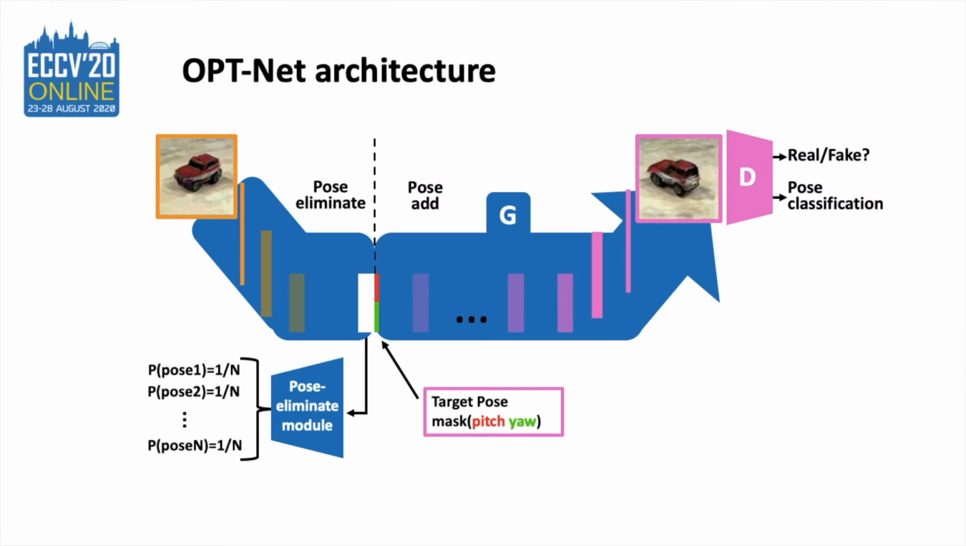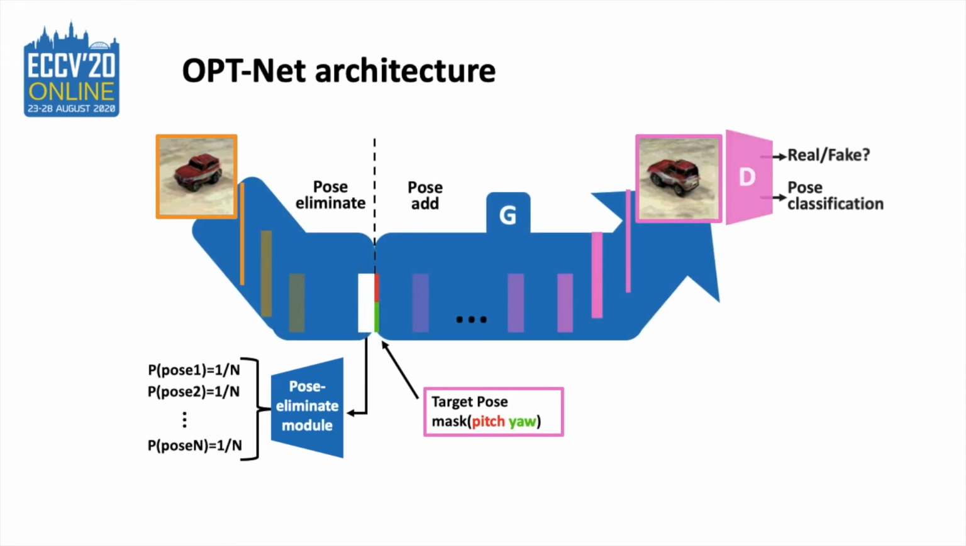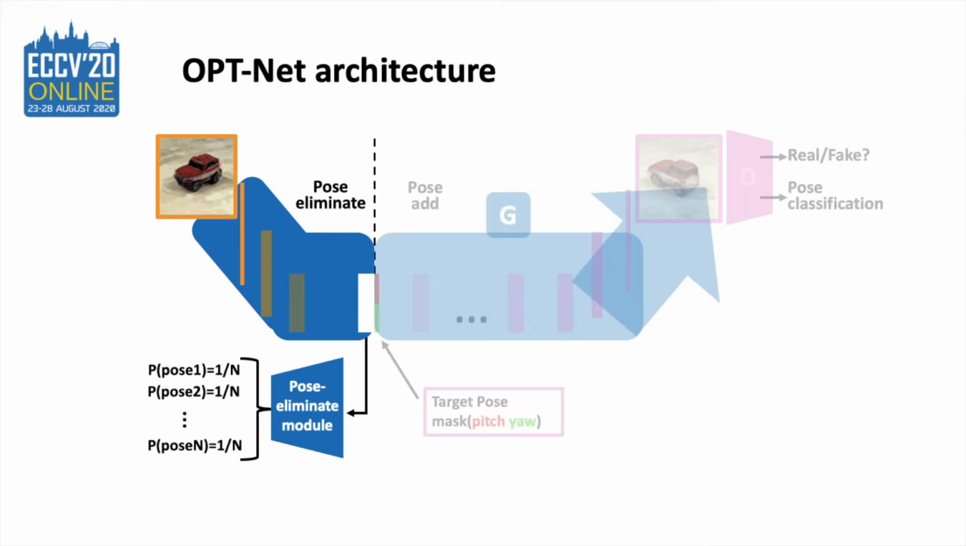Generally, the proposed OPTNet consists of an eliminate-add structure generator, a discriminator, and a pose eliminate module. Basically, the generator transforms an input pose X into a target pose Y conditioned on the target pose label C. The eliminate part tries to explicitly disentangle pose from object identity to eliminate the pose information and turn it into a canonical space. Given an input image, we randomly select the target yaw and pitch value as target pose.